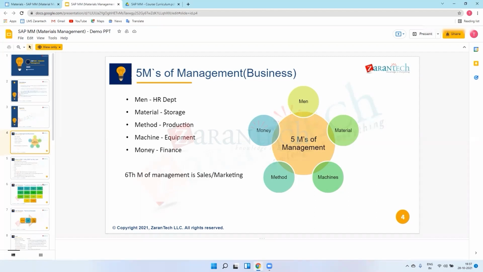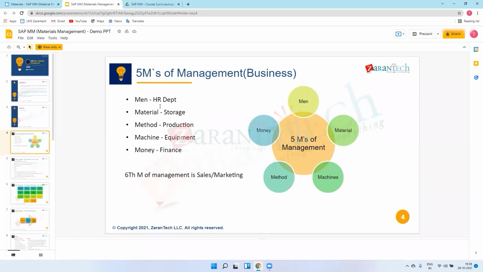And to manage all these things, money will be there, so that comes under finance. So these are the 5M management systems in every business. Without these 5Ms, a business cannot run, and we will see this in our SAP MM. And sixth is sales and marketing. After production of goods or any material in our industry, we need to sell that material, and for sales we need to do marketing. So this is only basic.